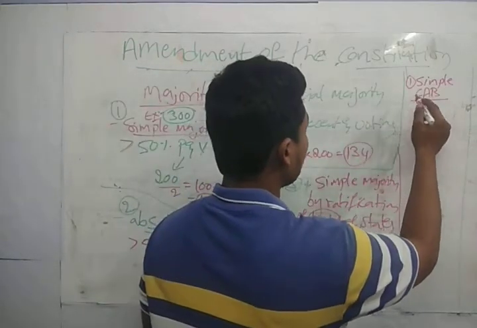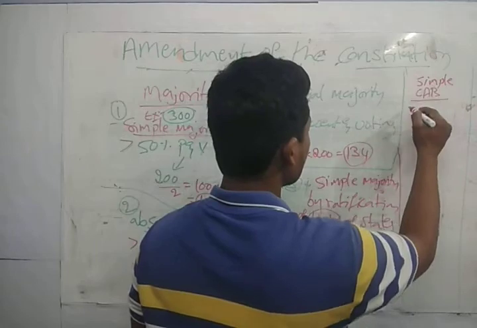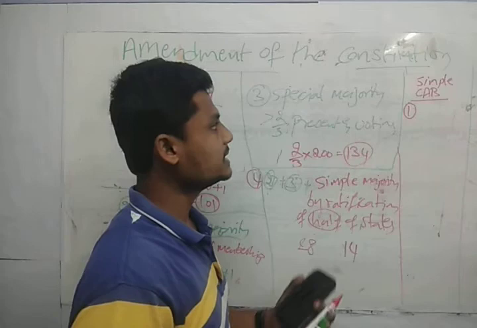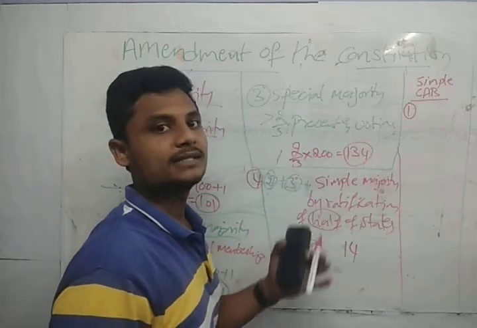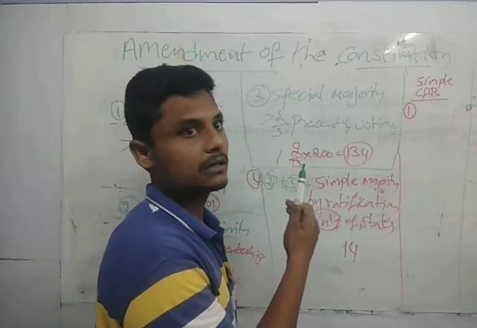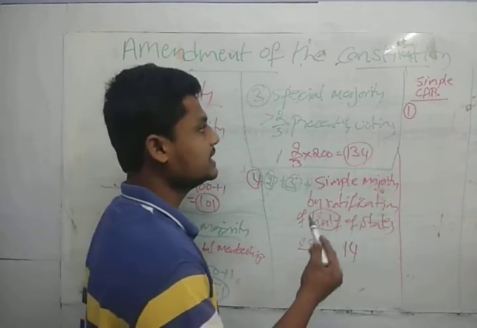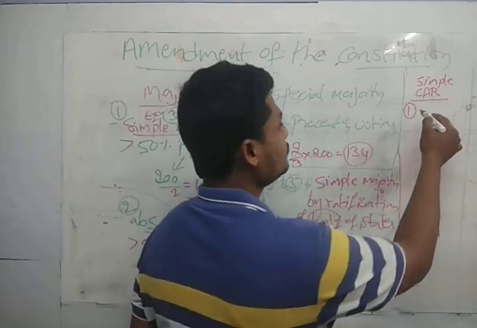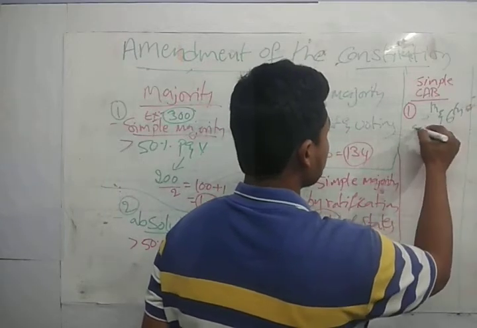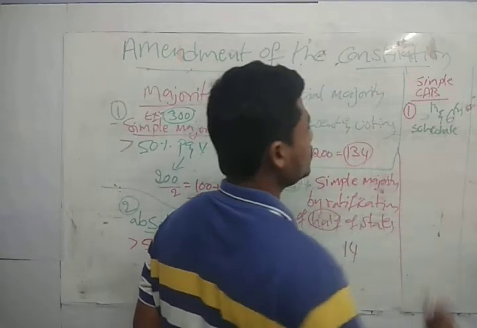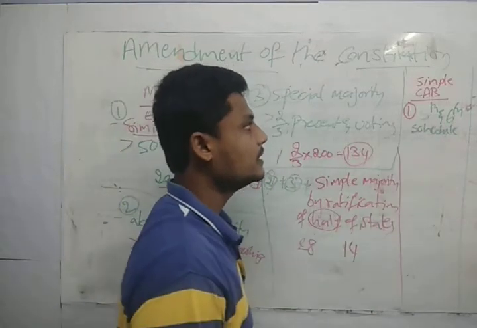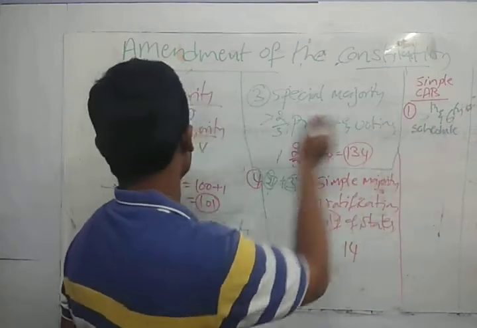Only the first one is enough. Only simple majority is enough. So in the simple majority, what are the things that we are going to change in these provisions? Like what are the amendments that we are going to see? In this, we are going to see the change in the fifth and sixth schedules. If you need to change any fifth and sixth schedules, it should be done with a simple constitutional amendment bill with simple majority.